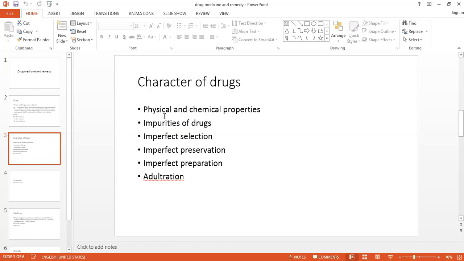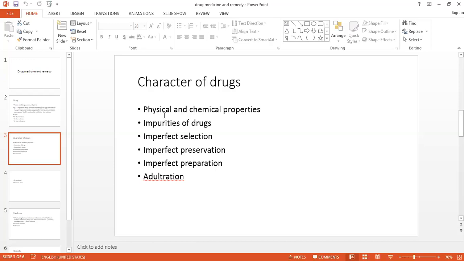At the same time, the physical properties are also important, because if the size, shape, color or taste is not proper, again it will affect the value of that drug. It will not produce the abnormal signs and symptoms which we are expecting.